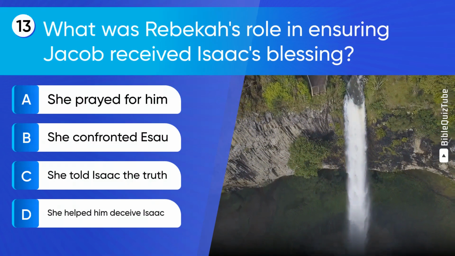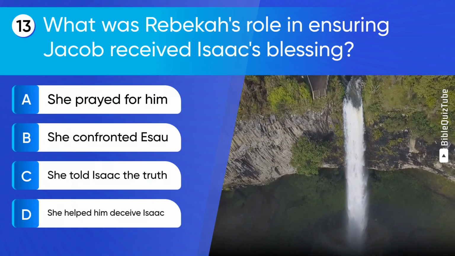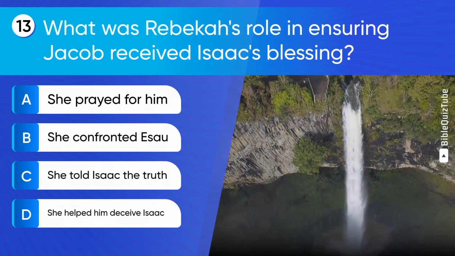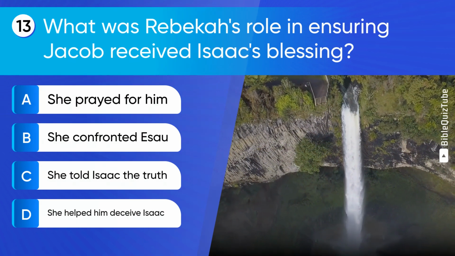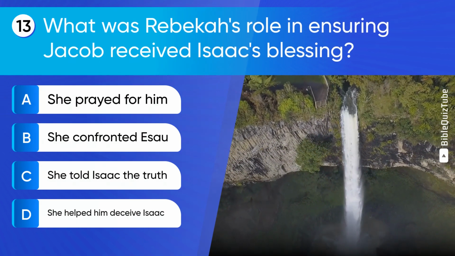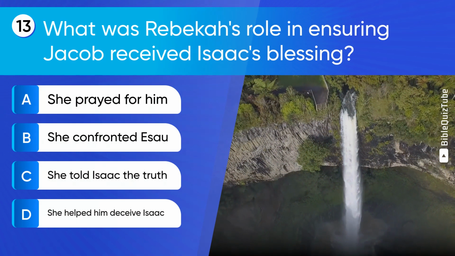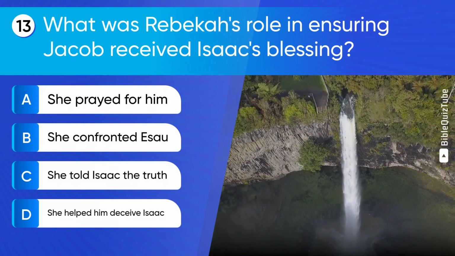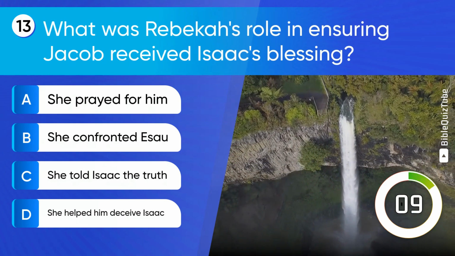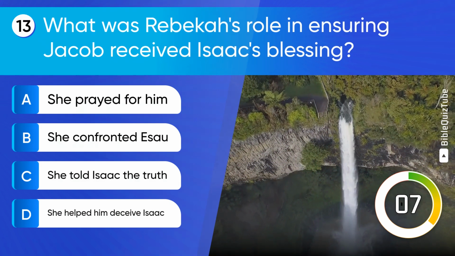Question 13. What was Rebekah's role in ensuring Jacob received Isaac's blessing? A. She prayed for him. B. She confronted Esau. C. She told Isaac the truth. D. She helped him deceive Isaac.